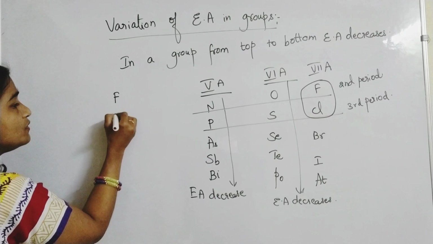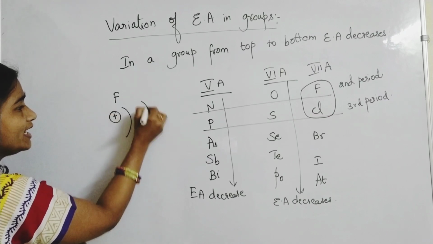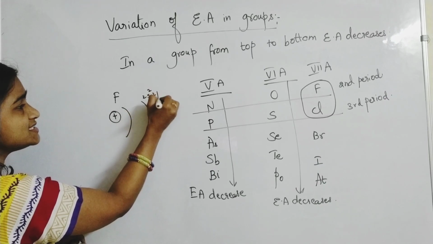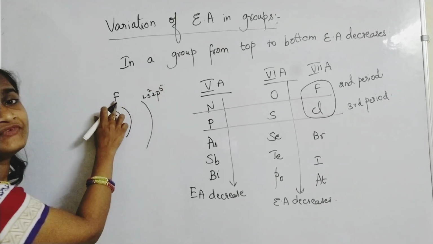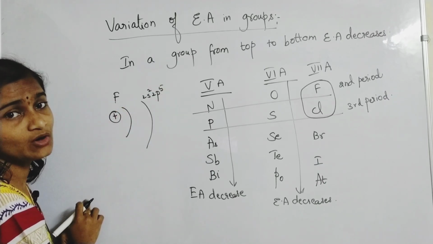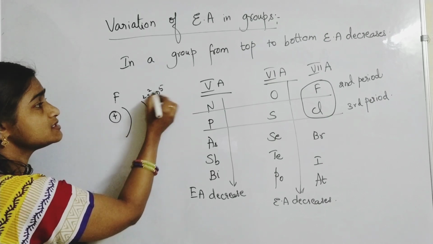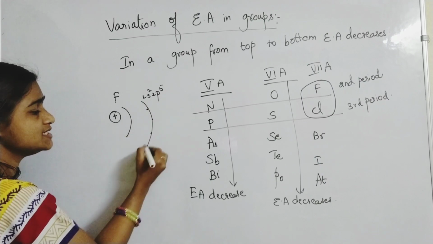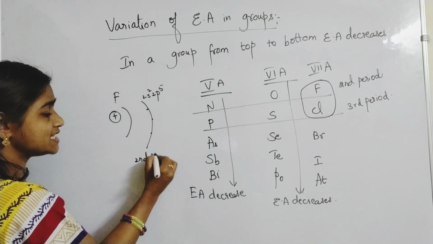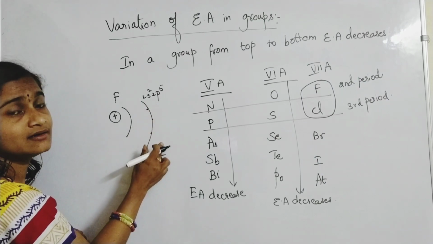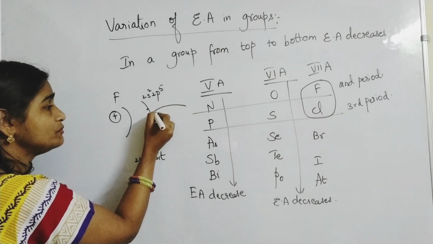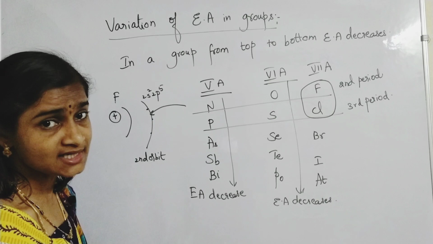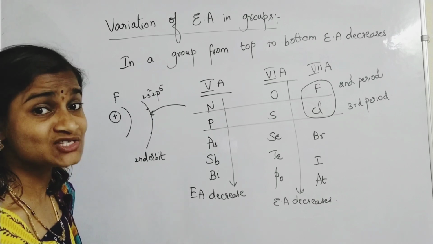Fluorine: electrons are filled only up to the second orbit. How many will be there? 2s2 2p5 is the configuration for fluorine. In the second orbit, 7 electrons are already filled. They are there, and you are giving one more electron extra to it. Isn't it or not? One more electron extra to it.